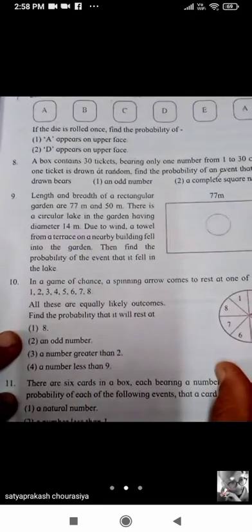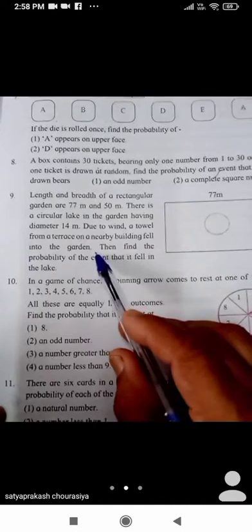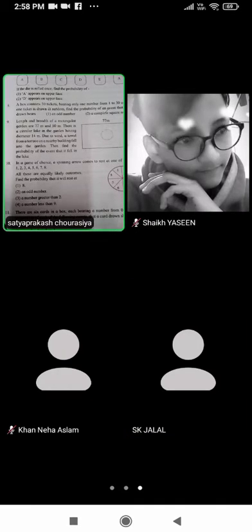There is a circular lake in the garden having a diameter of 14 meter. Due to wind, a towel from the terrace of the nearby building fell into the garden. Then find the probability of the event that it fell in the lake.